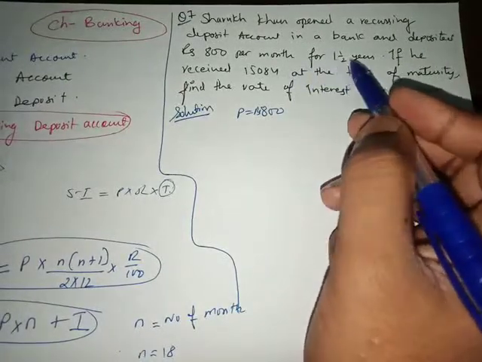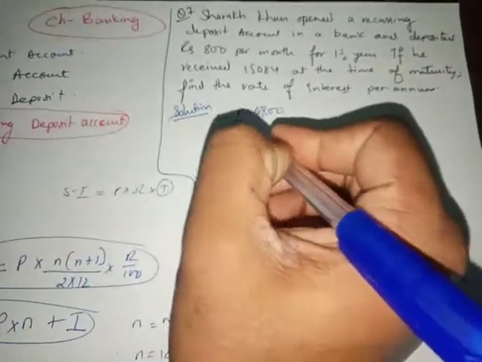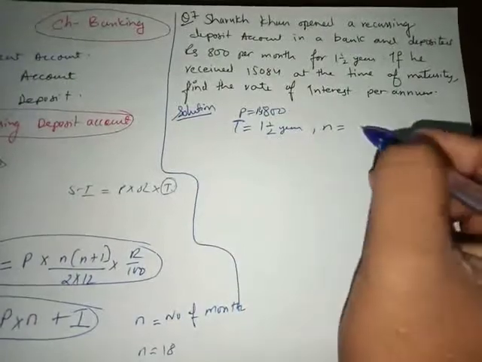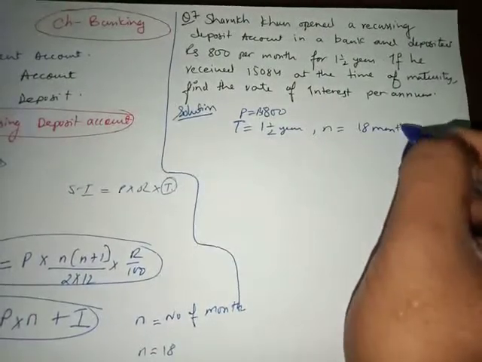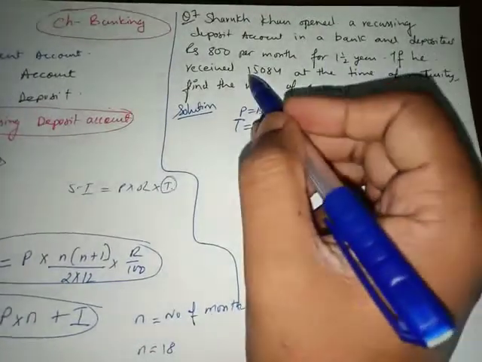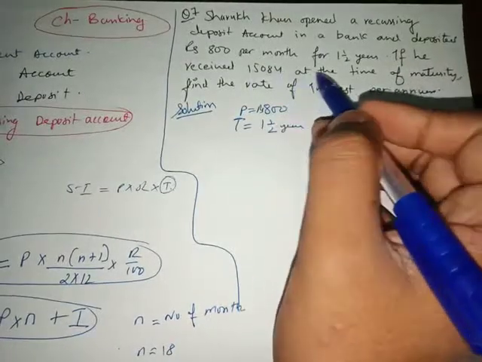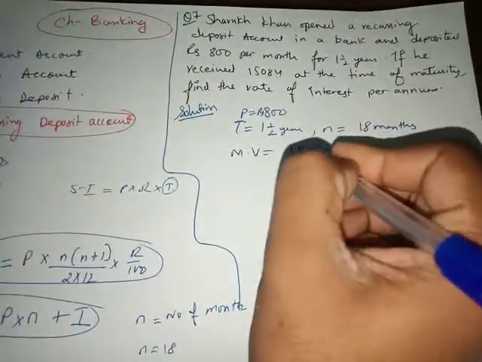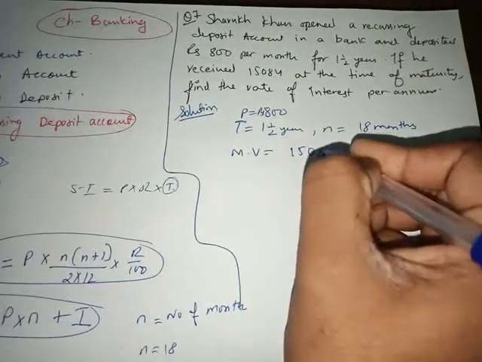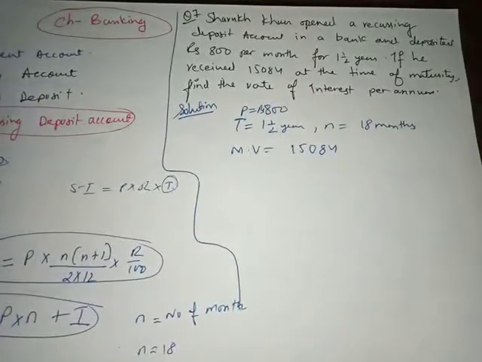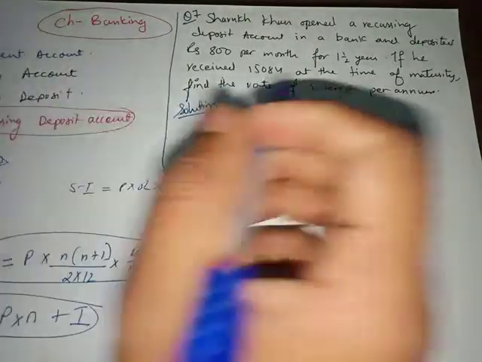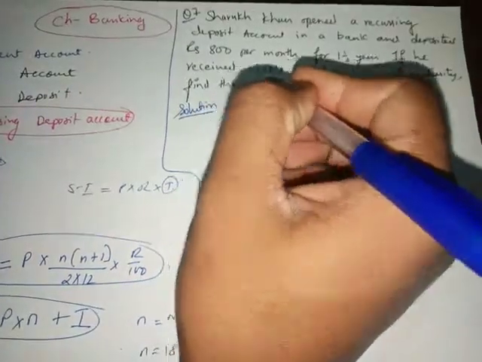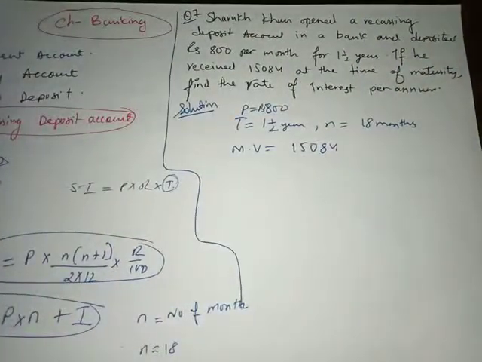For 1.5 years. So what is time? Time is equal to 1.5 years. But I don't need time, I need n. So n is going to be 18 months. If he received 15,084 at the time of maturity, that means the maturity value he got is 15,084. Find the rate. I have to find the rate of interest per annum. So I have to find r.